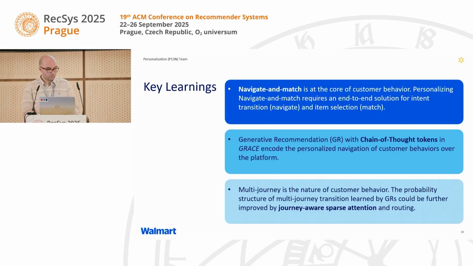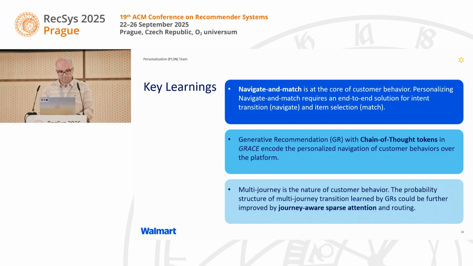Key learnings. To summarize, our work offers three key learnings. First, customer behavior is a process of navigate and match. Our GRACE model, with its chain of thought tokens, explicitly models the navigate phase of user intent, effectively unifying concepts from both search and recommendation.